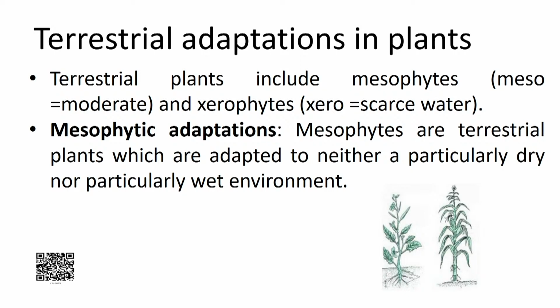So mesophytic adaptations include several things. They are terrestrial plants which are adapted to neither a particularly dry nor a particularly wet environment. Meso means moderate. So mesophytes include the majority of the terrestrial plants, which have various adaptations.